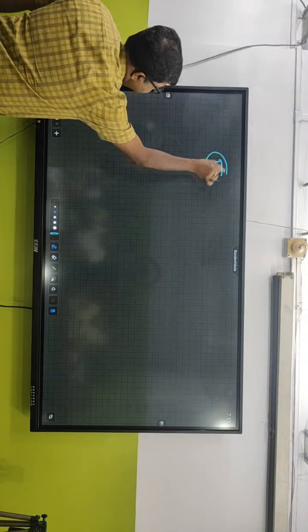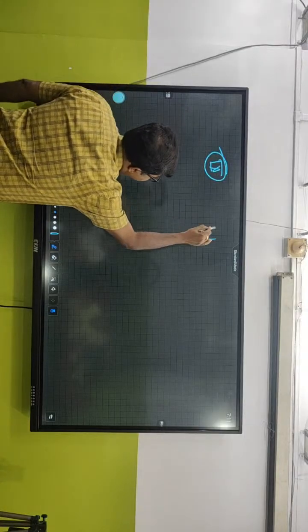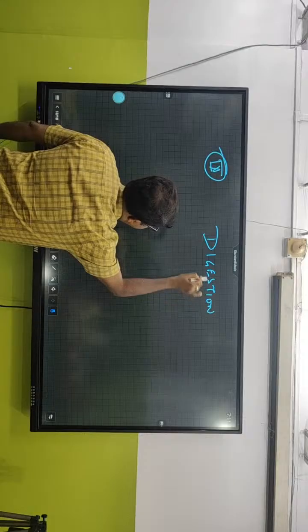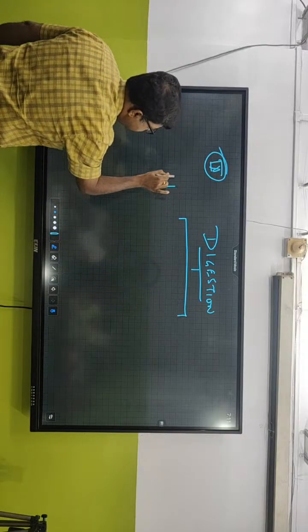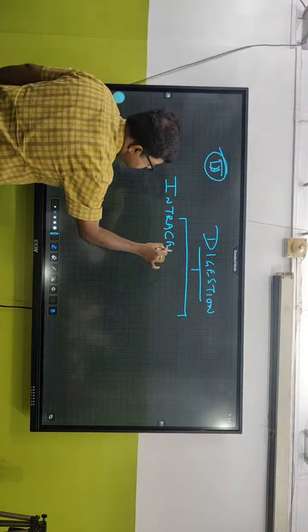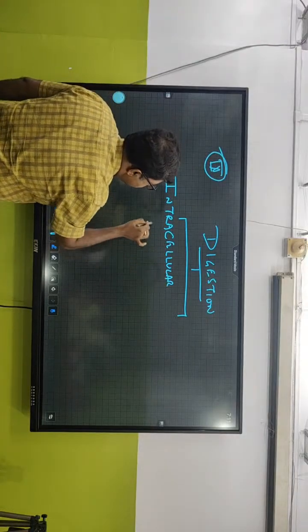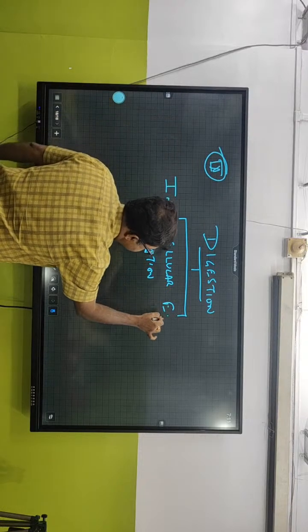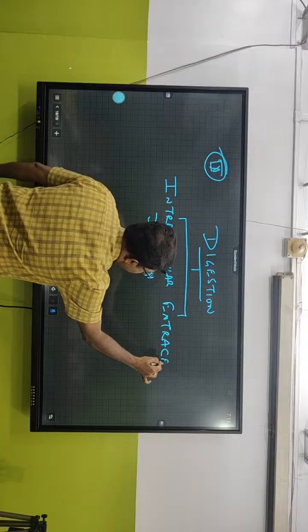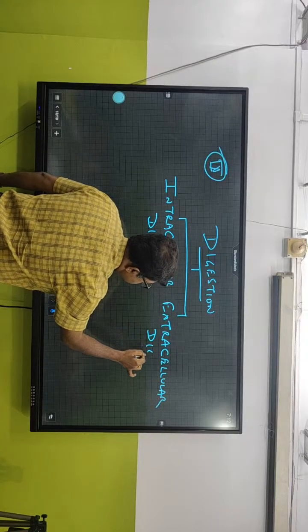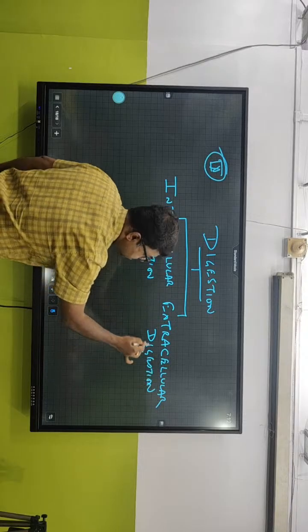The ninth one is on the basis of digestion. Digestion can be of two different types. They can show intracellular digestion, or they can show extracellular digestion. Now, anybody from my students, come on.